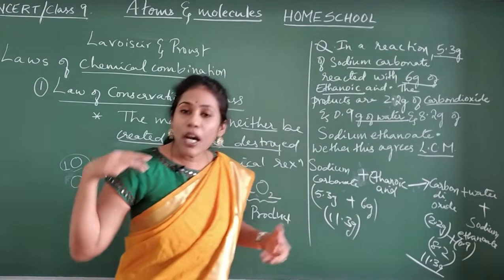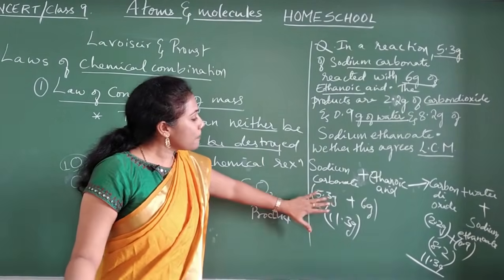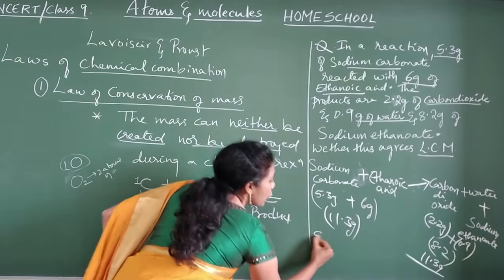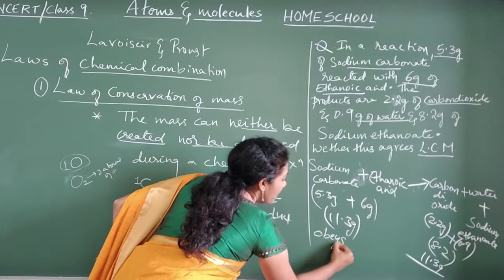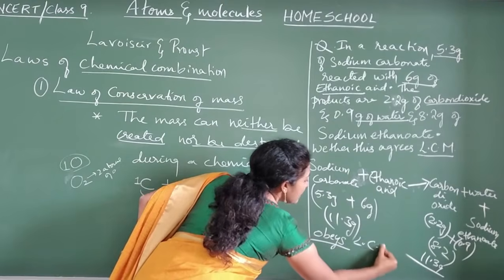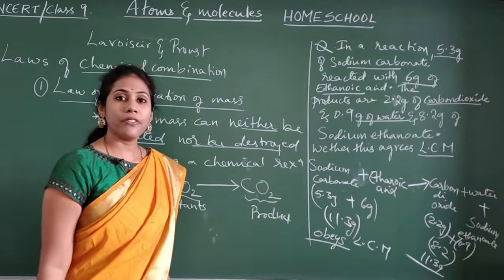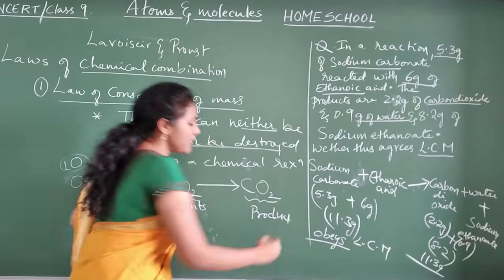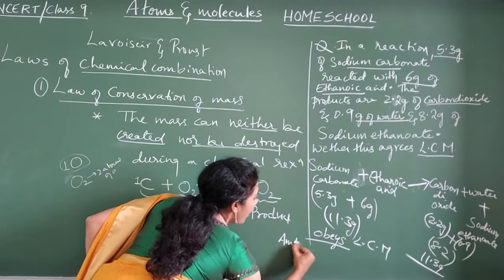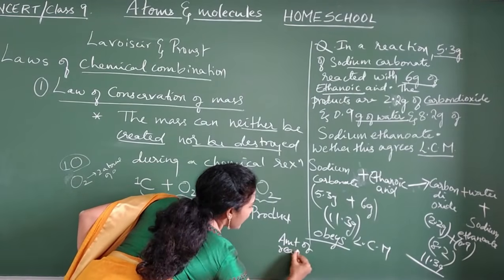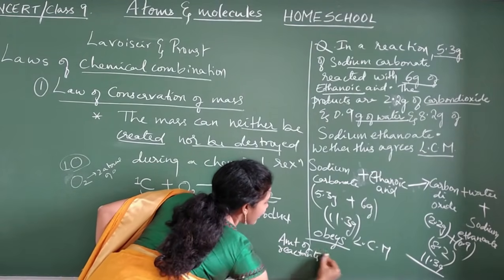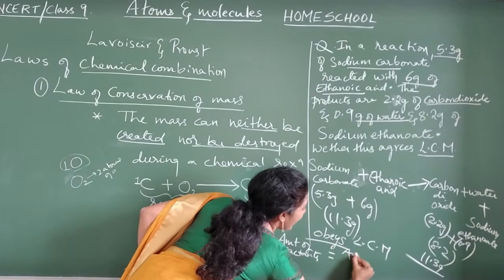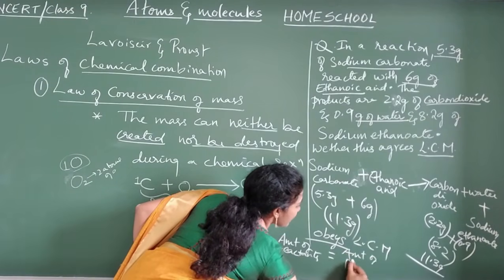So what we can say is that this particular reaction obeys the law of conservation of mass. Why are you saying it is obeying the law of conservation of mass? Amount of reactants is equal to amount of products.